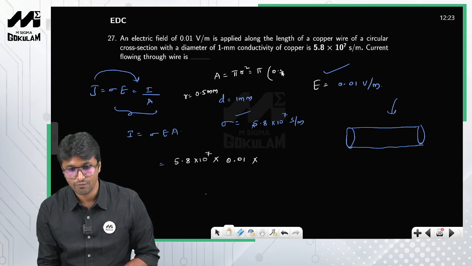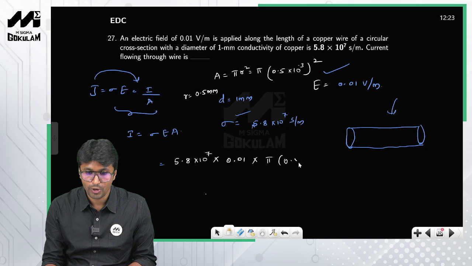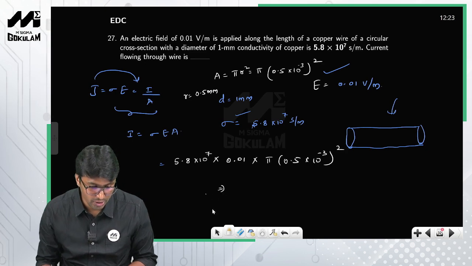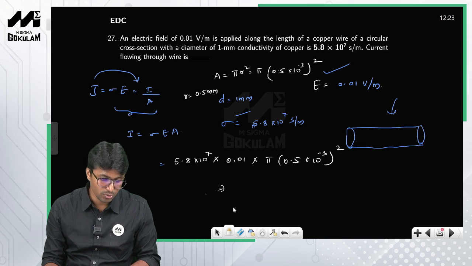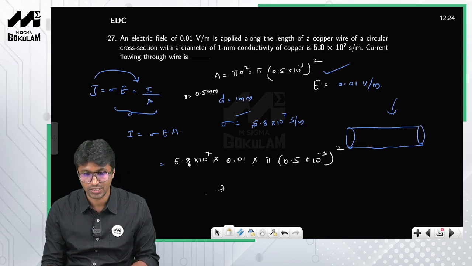So pi into 0.5 into 10 raised to minus 3 whole square. When you solve this, please do this calculation. I don't have the answer with me, so this is the simplification that you have to do.